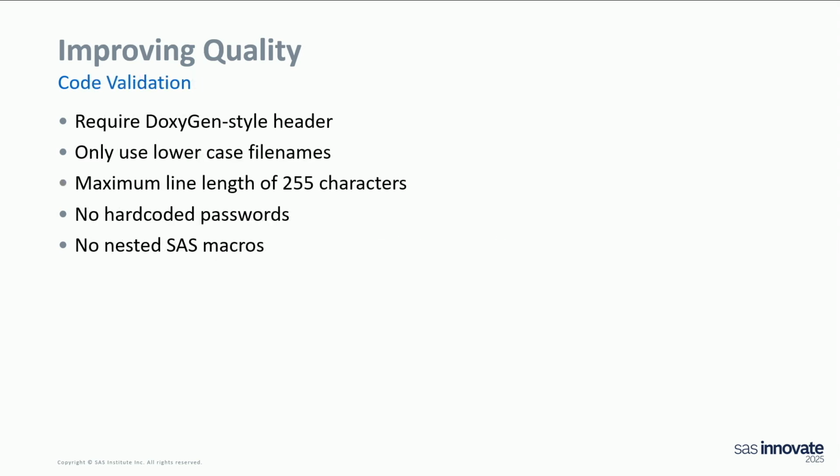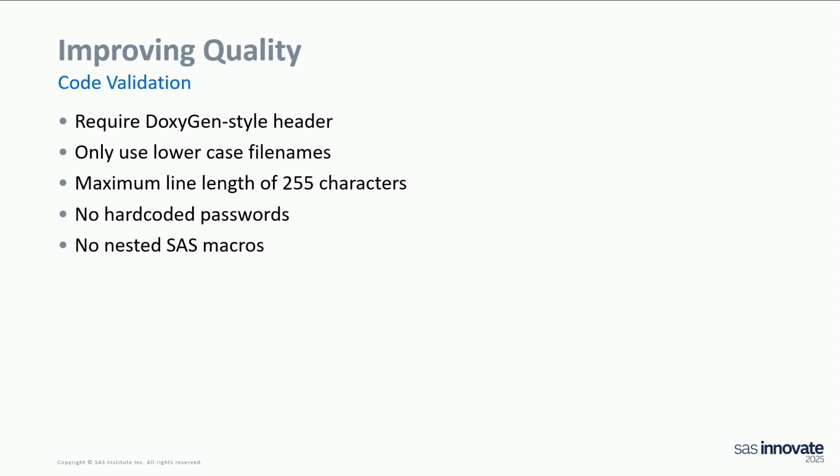So, our code validation. This is a simple linting process, which is common in a lot of programming languages. We use SAS.js, it's an extension. We just defined a few standards that we want our code to comply to. So we always want a header, which in our case we have chosen, it's a Doxygen standard header that describes what the file does. We agreed that all file names must always be lowercase. We're on Linux, so case sensitive. So everything lowercase, then there can never be issues with file names.